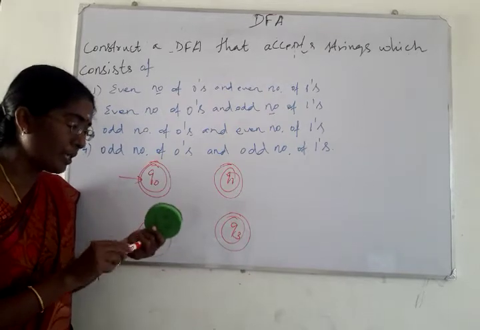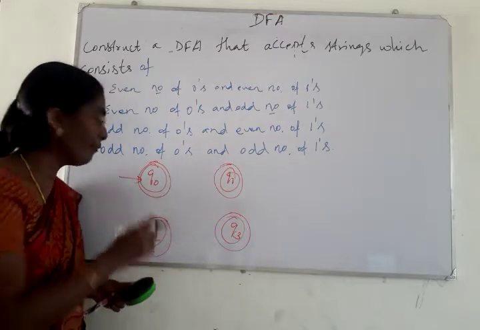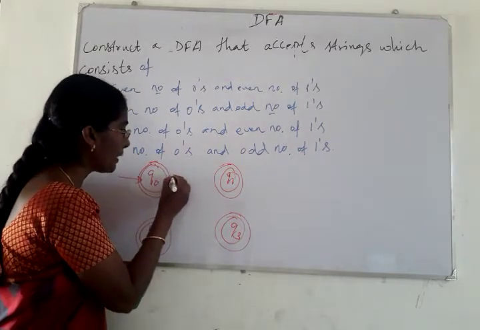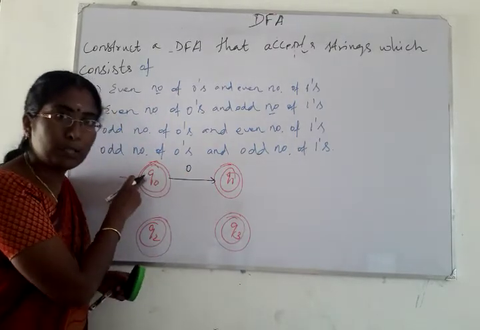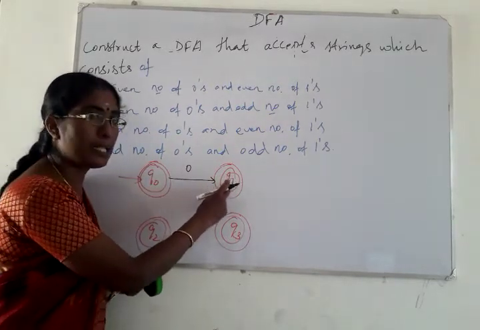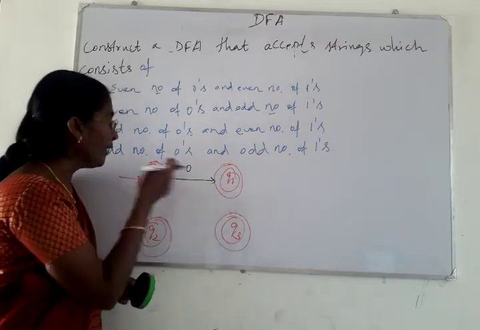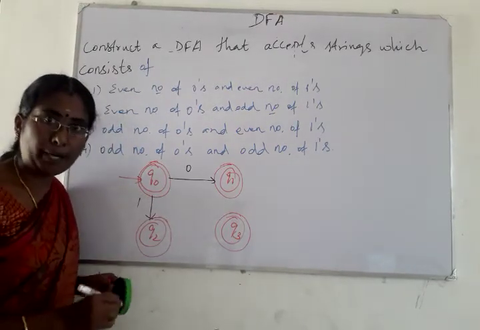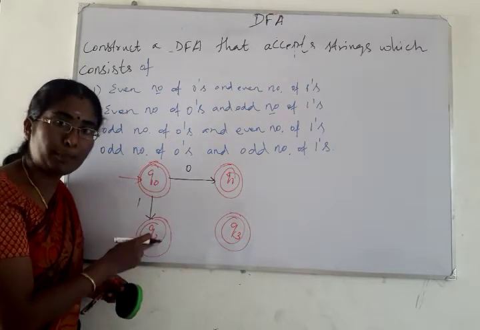Then how do we make the transitions? First, consider the transitions for the symbols 0 and 1 from the start state. If we make a transition from Q0 to Q1 for the input symbol 0, then Q1 accepts an odd number of zeros. And for 1, if we make a transition to the state Q2 for the input symbol 1, then Q2 accepts an odd number of ones.